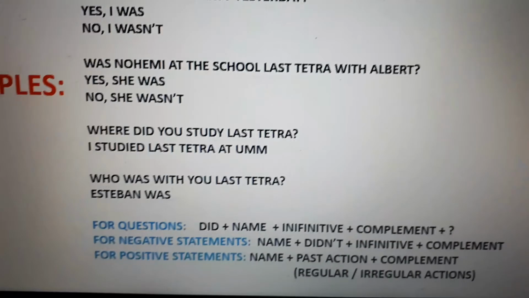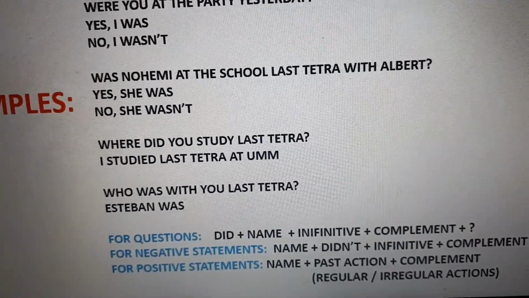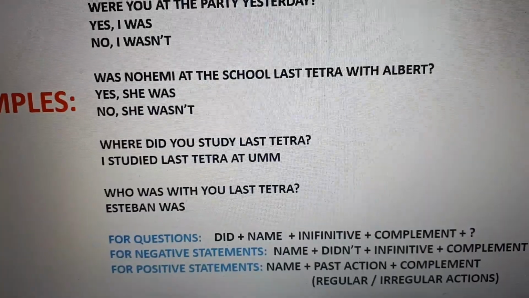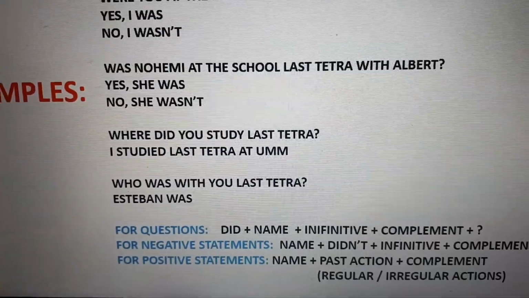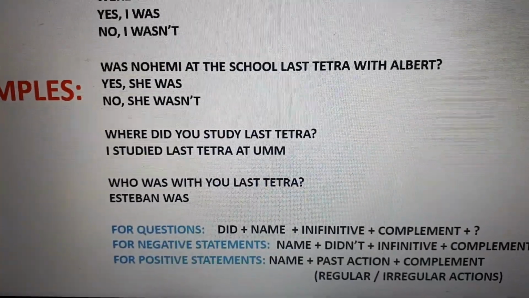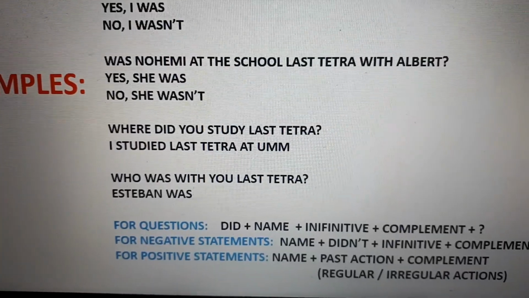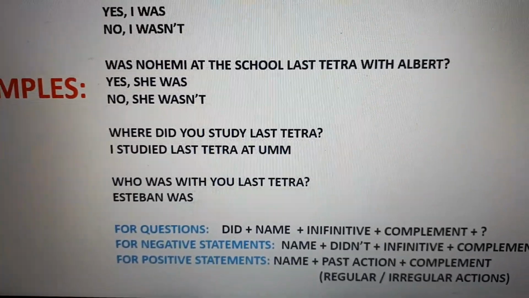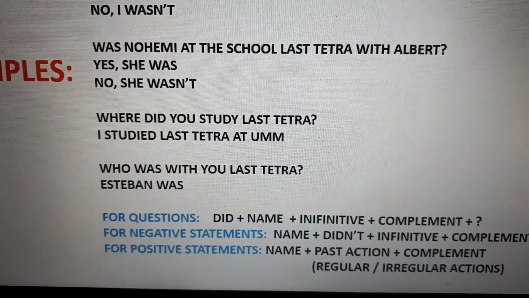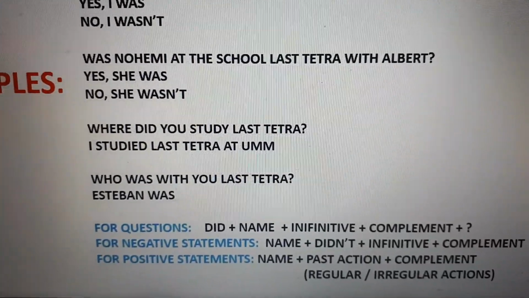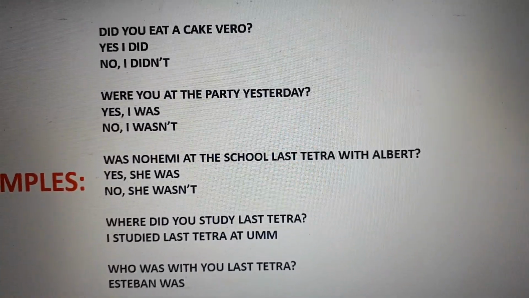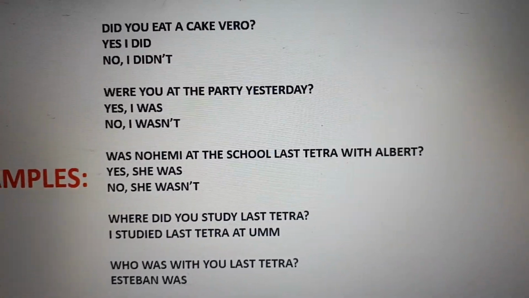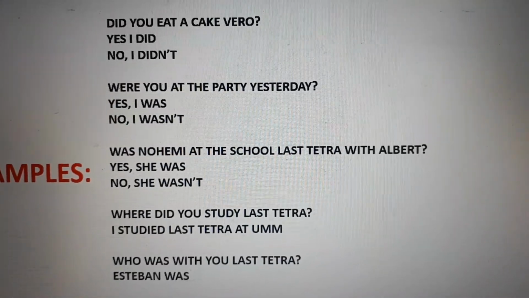Okay, ni modo que preguntemos, ¿dónde estuviste estudiando el tetra pasado? Sí. No, ya no es aquí sí o no, ya es una respuesta abierta. So, I studied last tetra at UMM, or I studied last tetra in another school, or whatever. Okay, we have another example. Who was with you last tetra? Steven was. So when you are asking with was, were, or did, the answer is yes or no. Sí fue, no fue, sí estaba, no estaba, sí lo hizo, no lo hizo.